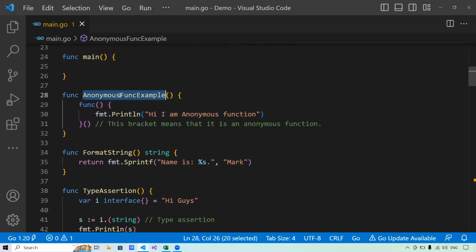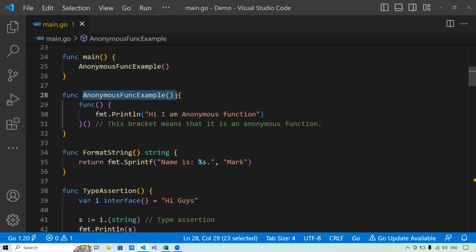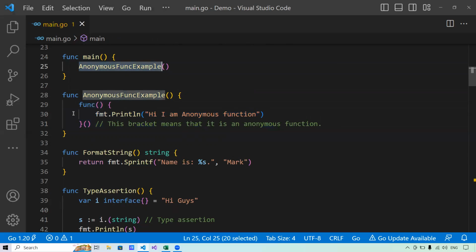So now let me show you what exactly I meant when I gave you the definition of the anonymous function. Now you see from here, this function will be called, this is an anonymous function example. And inside this anonymous function example, we have written another function, and inside that function, I have told it to print, hi, I am an anonymous function. So this function does not require a callee because it's an anonymous function. So that means as soon as I call this function, this should be printed.